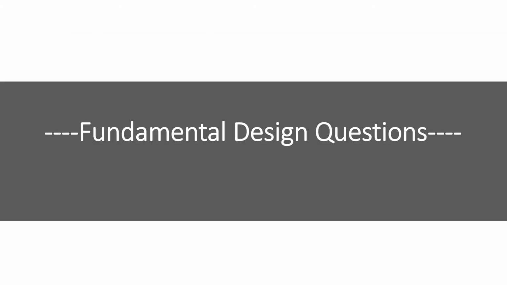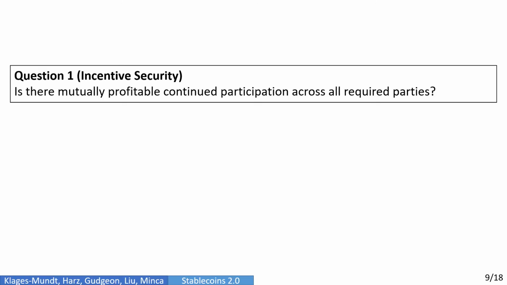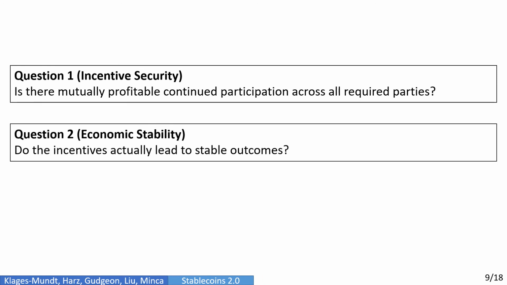We take away two fundamental design questions. Firstly, on incentive security. Is there mutually profitable continued participation across all required parties? This includes attack incentives, so rational agents may be less inclined to participate if incentives lead to profitable attacks. Secondly, on economic stability. Do the incentives actually lead to stable outcomes? Note that feedback effects can lead to the breakdown of incentives and instability. While it is possible to shift risk around to different agents, mitigating feedback effects, this necessarily makes participation less attractive to some agents, and we're back to question 1.